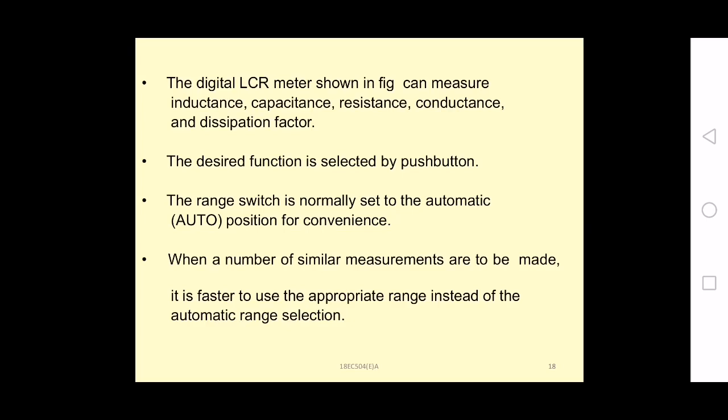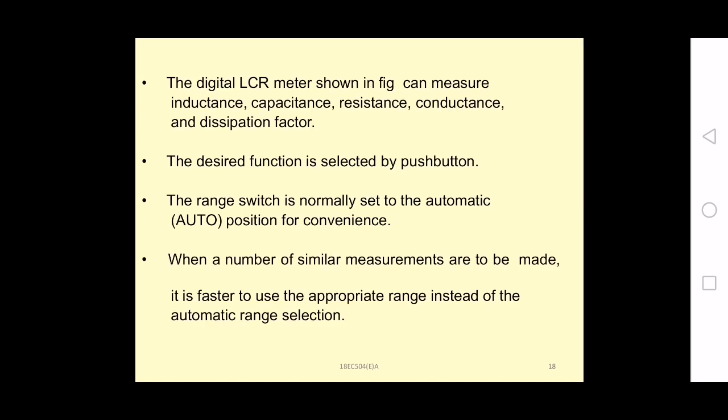The range switch is normally set to automatic position for convenience. As I have already said, the range switch is normally set to auto position for convenience. You can change it if you want to measure different ranges of unknown quantities of LCRs. When a number of similar measurements are to be made, it is faster to use the appropriate range instead of the automatic range.